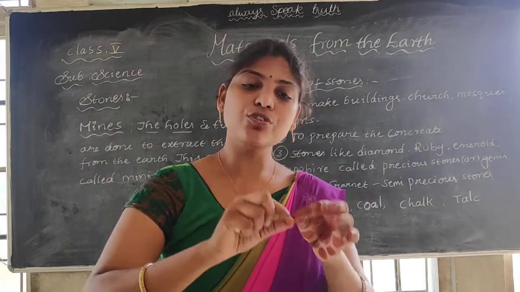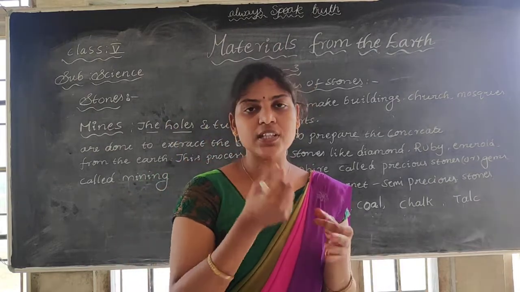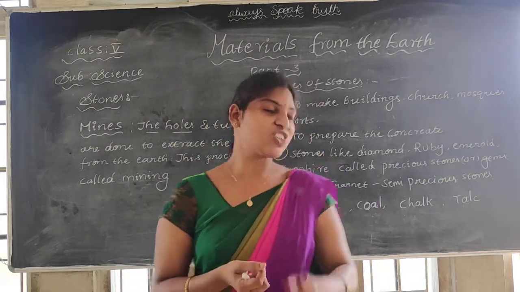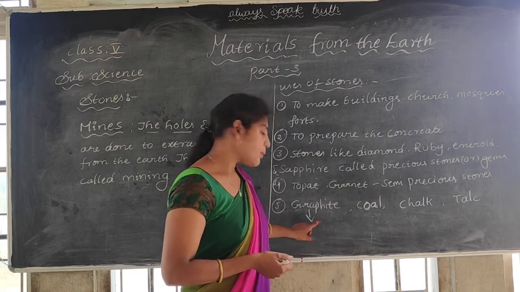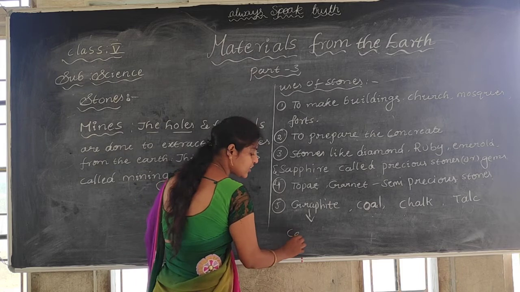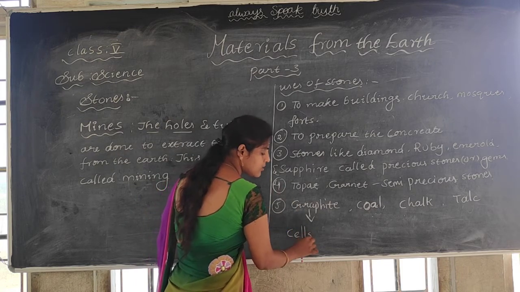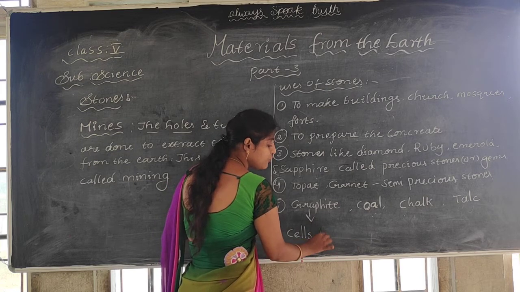In that battery, if you open it, inside there is a black colored rod, a carbon rod. That is actually graphite. So that carbon rod is made with the graphite only. In the cells, and next the lead of the pencil.